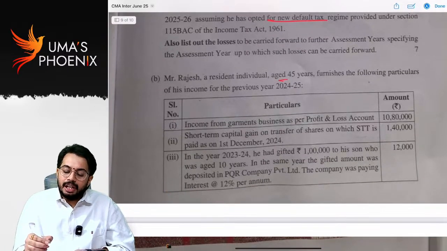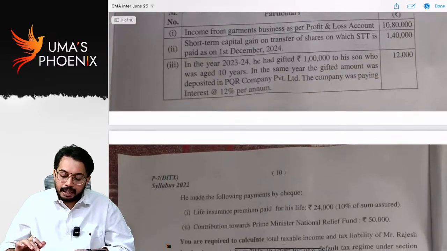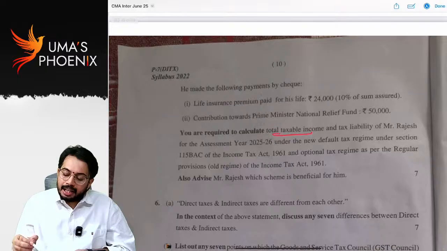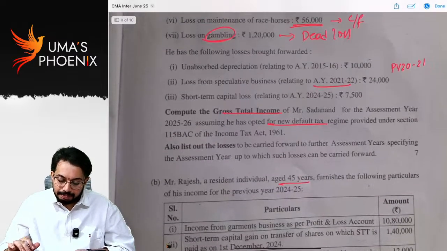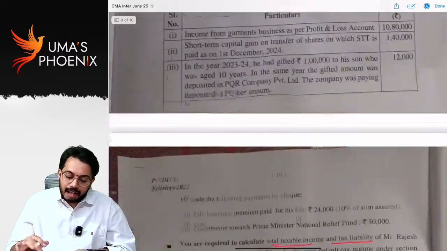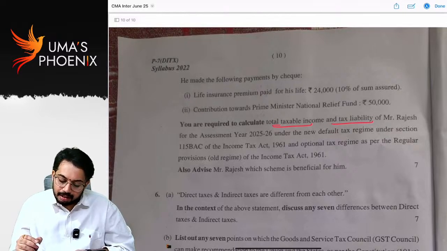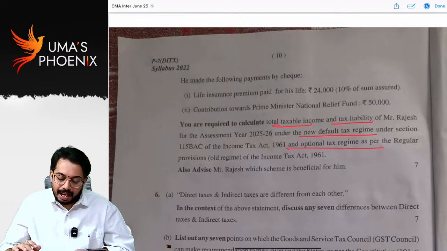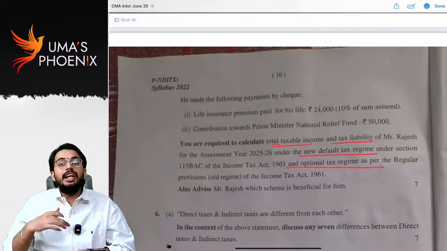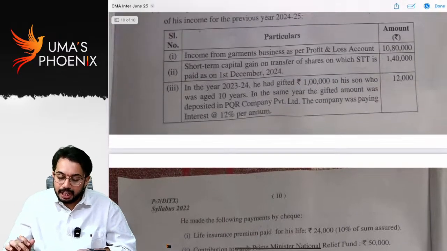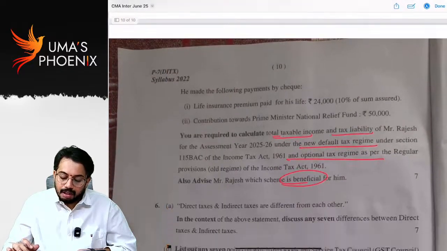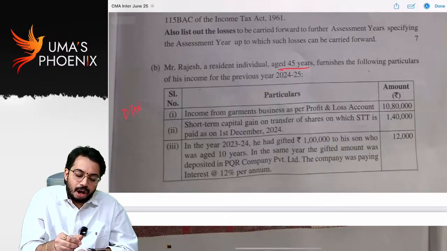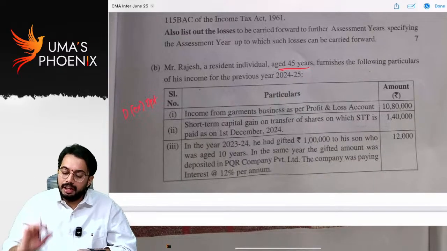Rajesh, resident individual aged 45 years, furnishes following particulars. So what he asked is again to calculate total income and tax liability. Here he asked to calculate under default tax regime as well as optional tax regime, and we need to give advice whichever is beneficial for him. Okay. So in the previous question only default tax rates. In this question default or optional, whichever is beneficial, that was given.